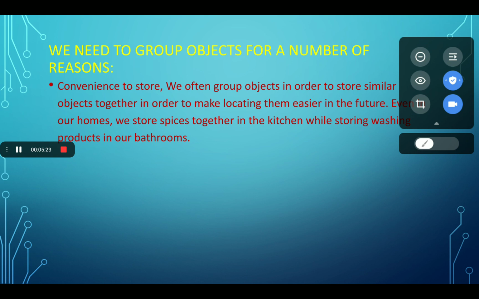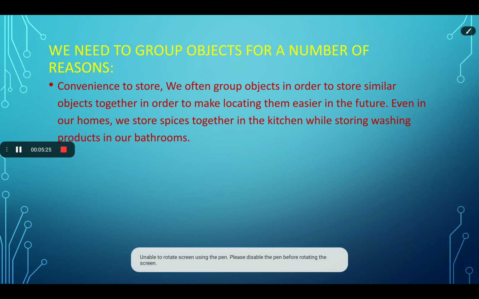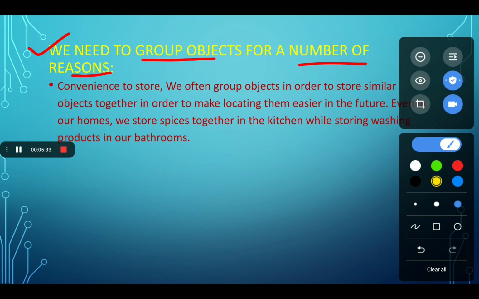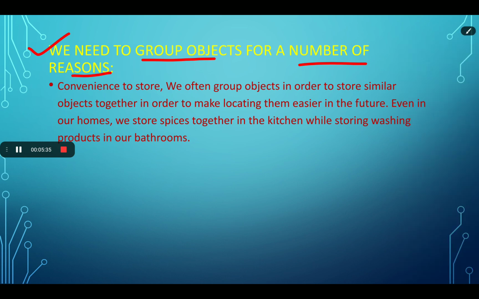Now, there is a very important topic: we need to group objects for a number of reasons. Why? So students, we have to group all the objects because it is convenient to store. We generally group objects in order to store similar objects together so that we can locate them easily or find them easily.